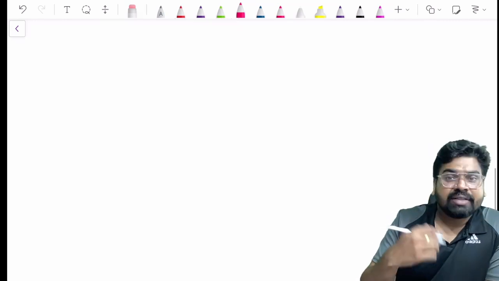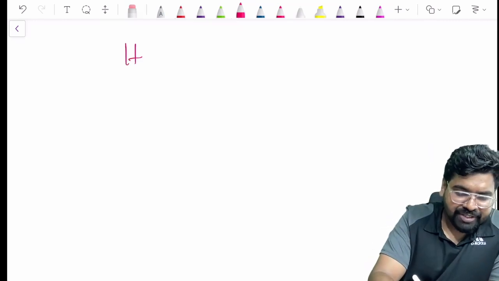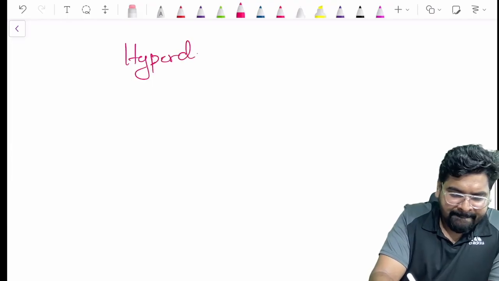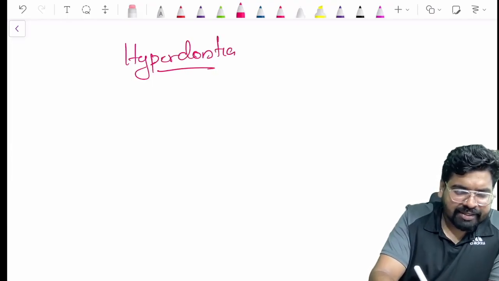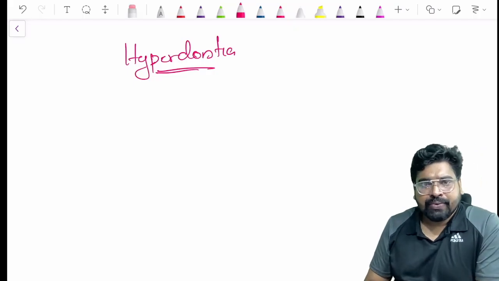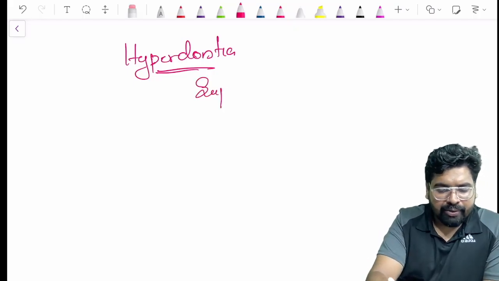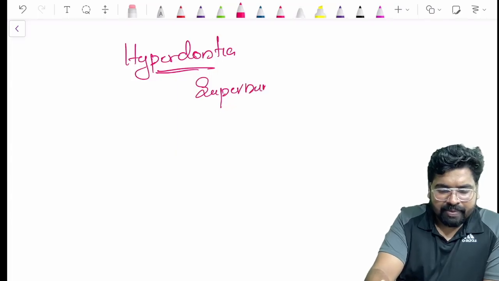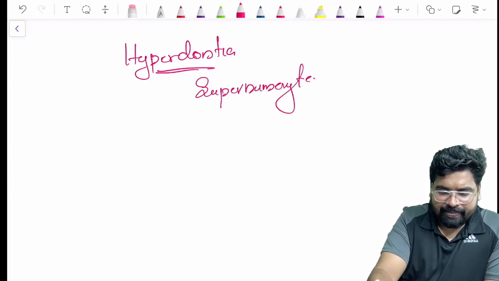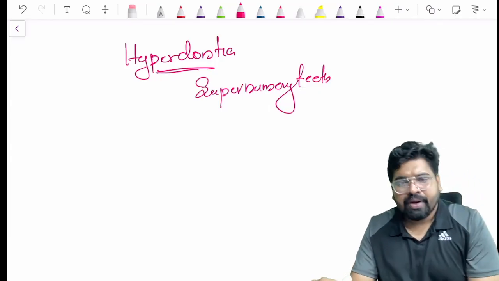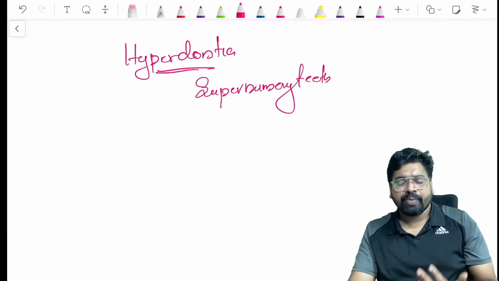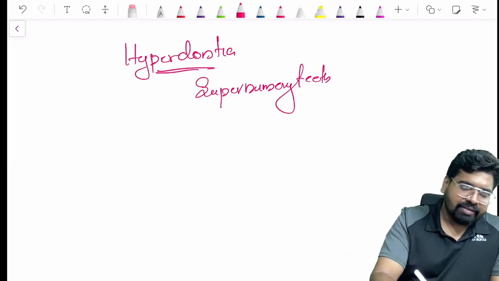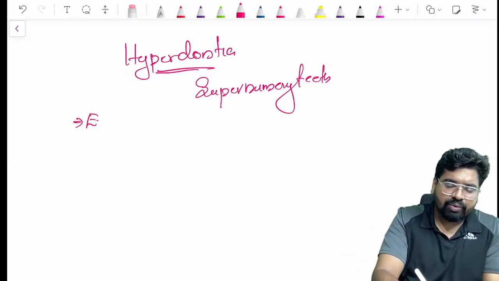Now let's see the term hyperdontia. Hyperdontia is a term which is used for supernumerary teeth. Now there is an excess tooth. We have an excess tooth here.